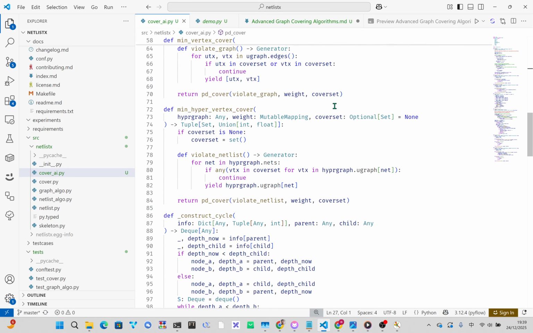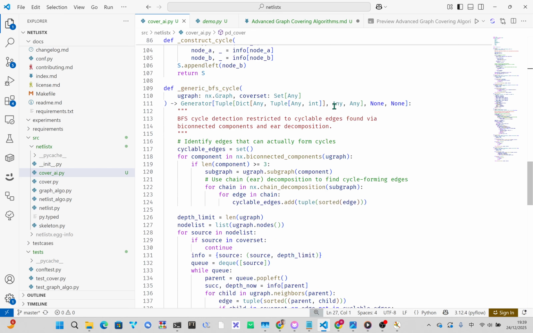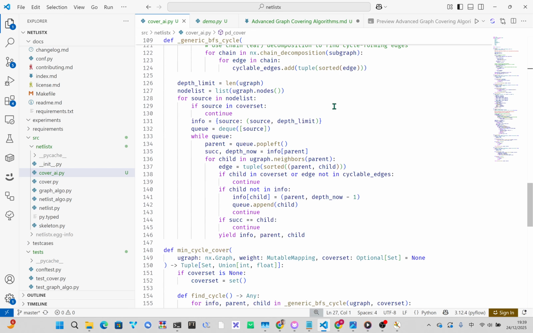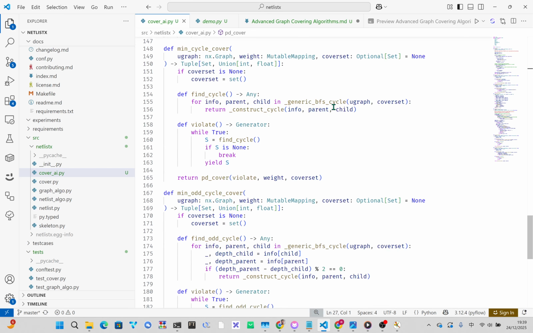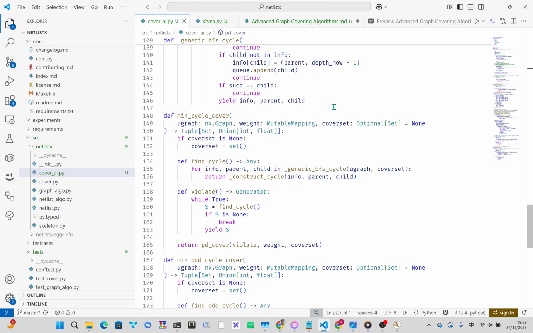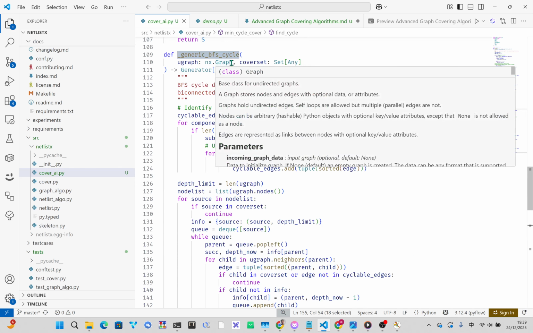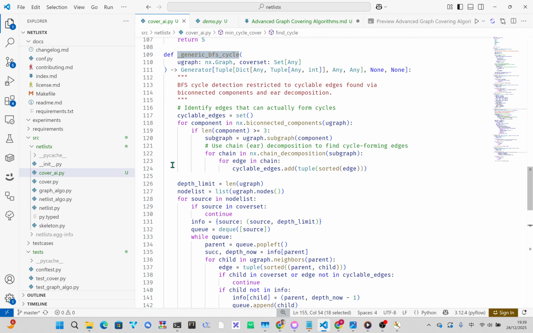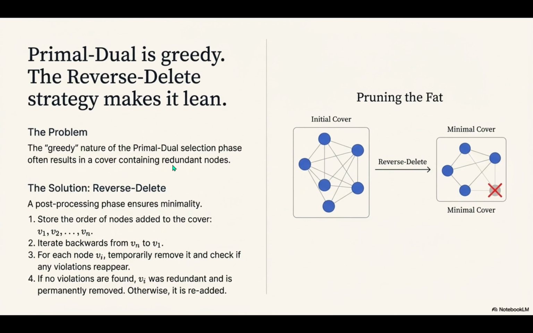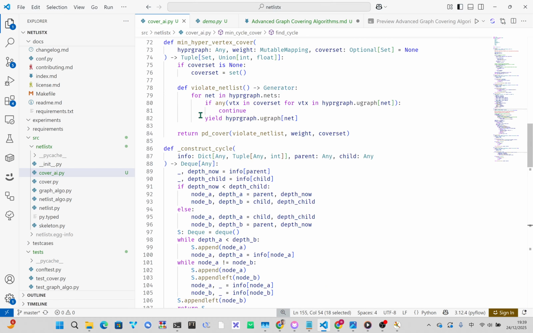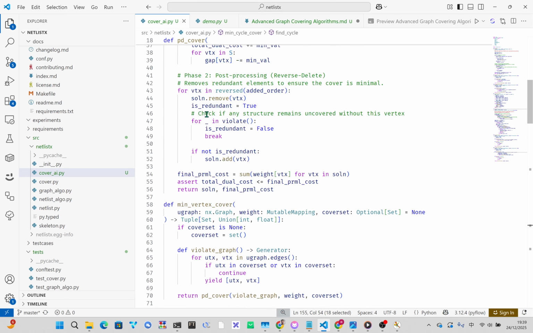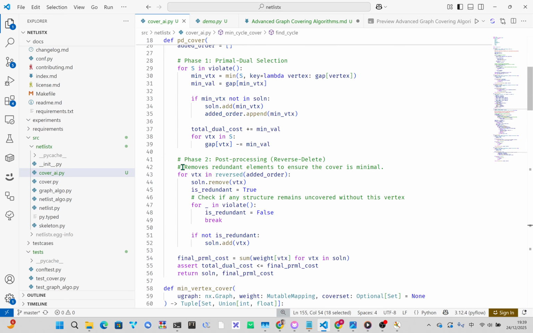You temporarily remove it from the cover, and you check if that removal causes any of the original violations to reappear. And if no violations pop up? If nothing reappears, vk was redundant and you can permanently discard it. If a violation does come back, well, you put it back in the cover and move on to check every other node. That's a perfect mechanism. By going backward, you're testing how necessary each node was in the context of the nodes that were selected before it. And the result is a totally transformed workflow. You go from a massive brute force search that gives you a potentially redundant result to a dramatically filtered search space with guaranteed minimality at the end.